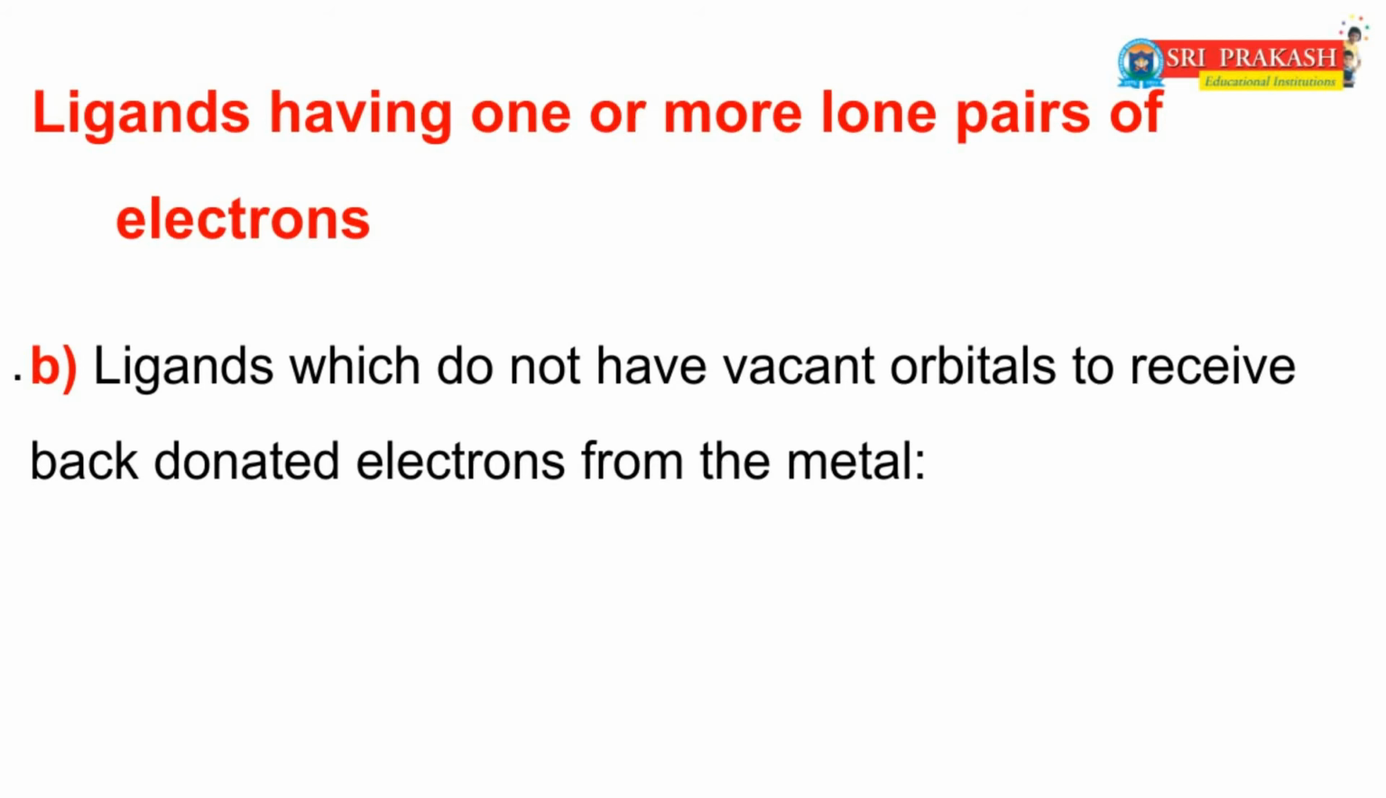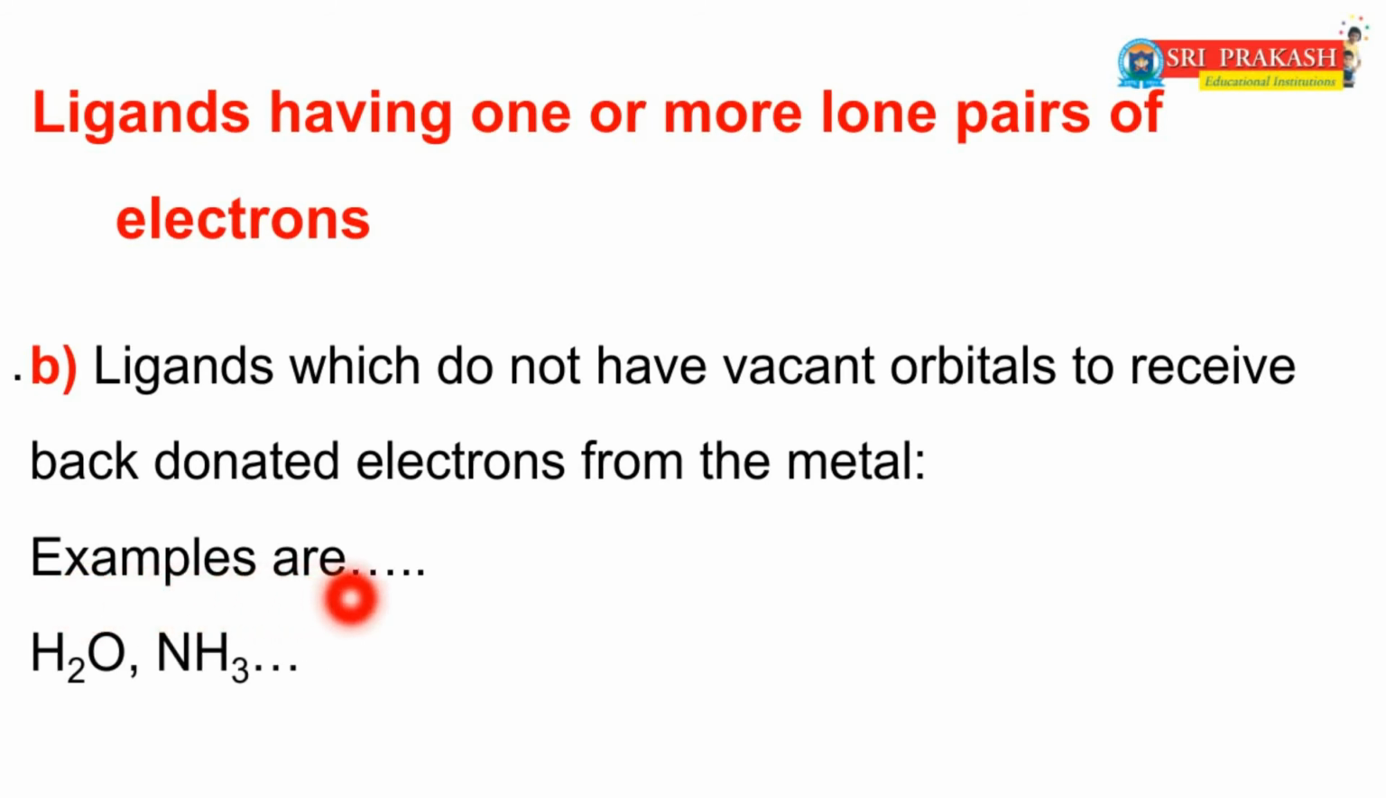The next ligands are those which do not have vacant orbitals to receive back donated electrons from the metal. That means these ligands do not contain vacant orbitals to receive back donated electrons from the metal. The examples of this type of ligands are H2O water, NH3 ammonia.